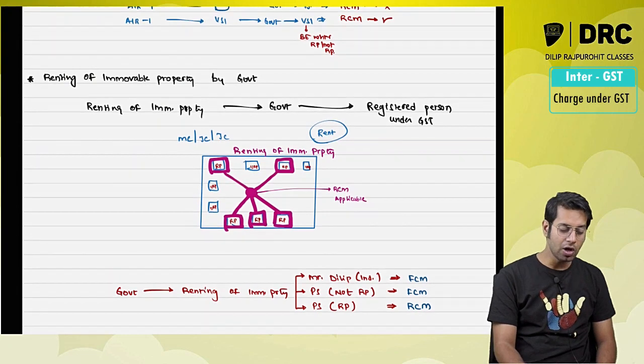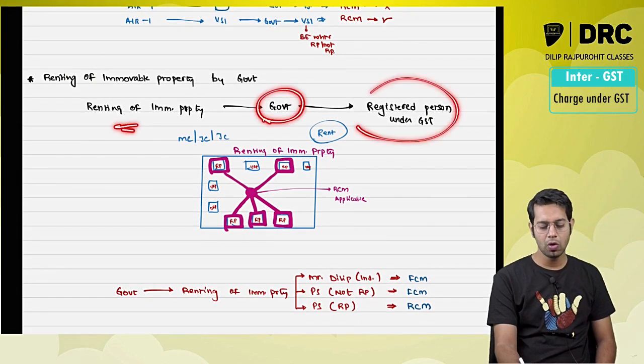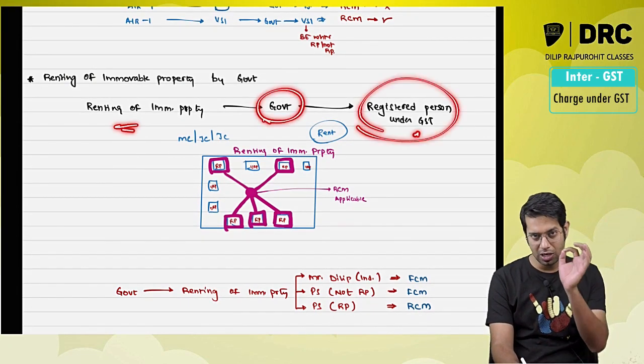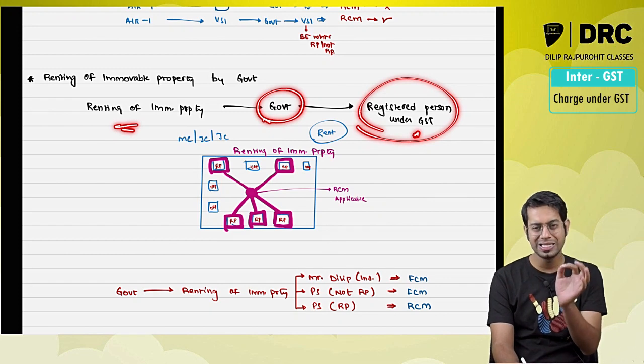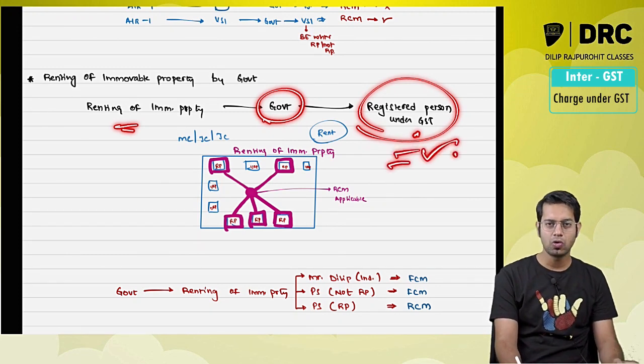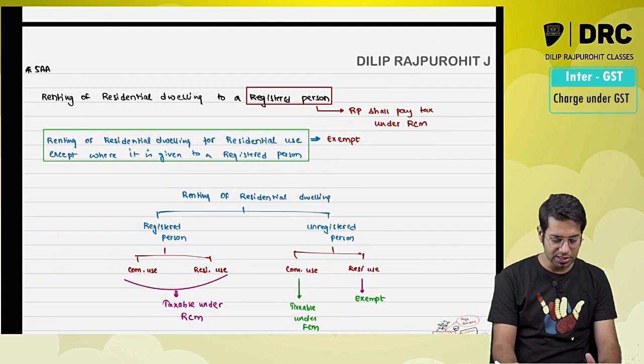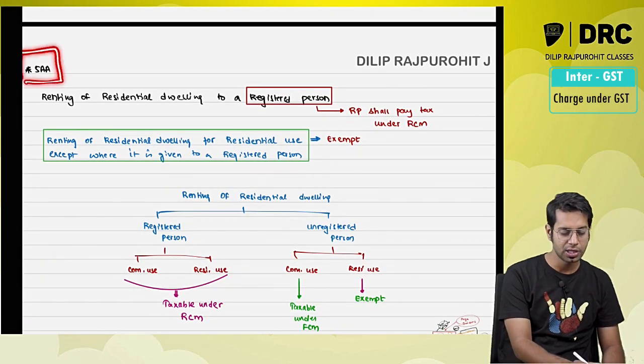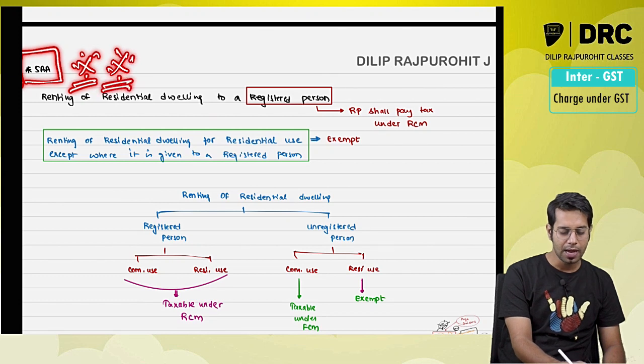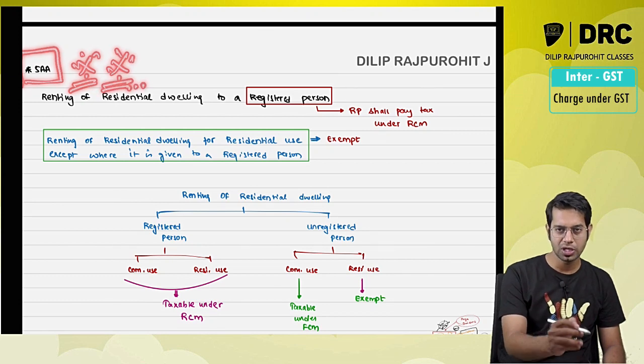Then renting of immovable property services given by government to a registered person. This registered person will have to pay the taxes under reverse charge. Now this is very important. I am expecting a question on this particular provision in this attempt.